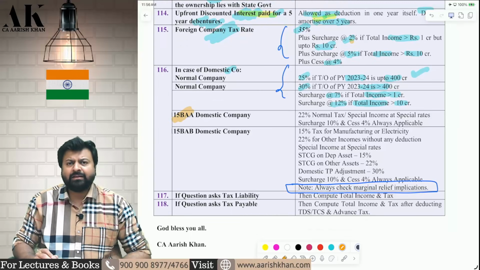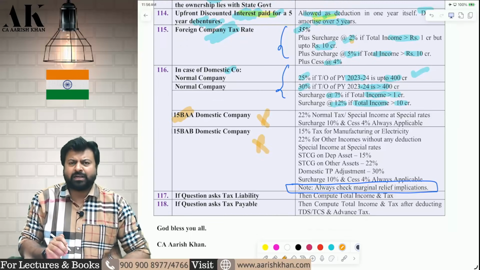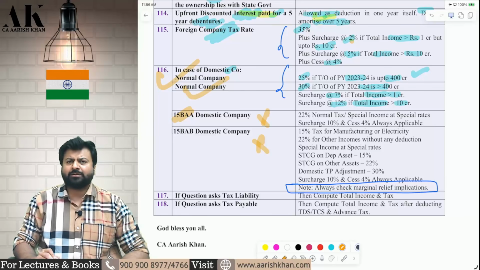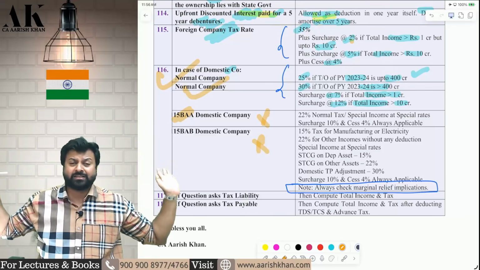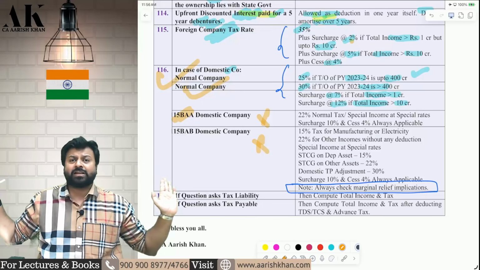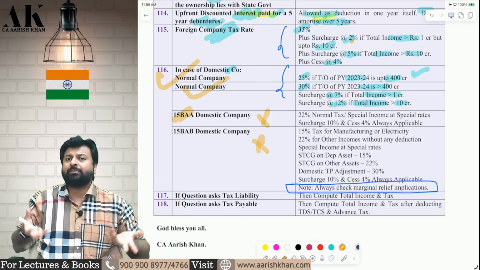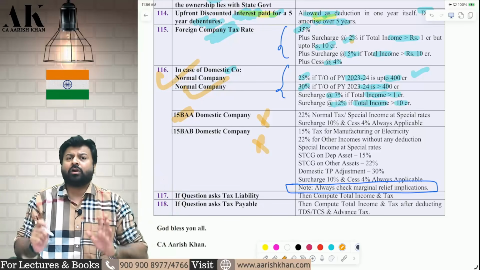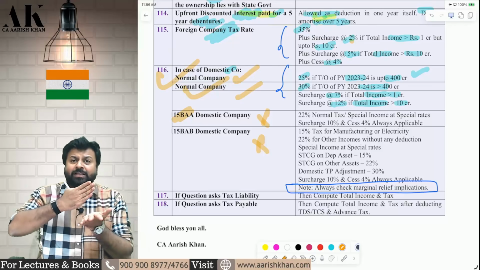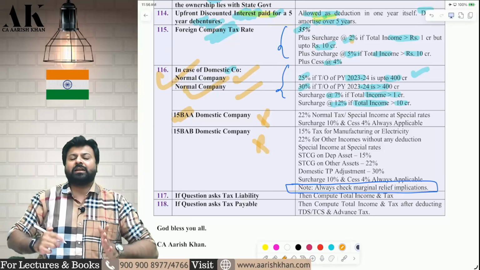Next one. In 115BAA, marginal relief is not applicable for special rates. Marginal relief is only applicable to normal rates, because in special rates, directly 10% surcharge is applicable. If direct 10% surcharge is applicable, the effective tax rate is going to be the same all the time. So marginal relief concept will not apply here. Marginal relief concept applies when the surcharge changes. That time marginal relief comes.